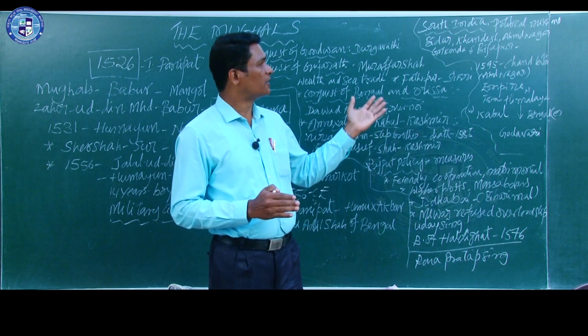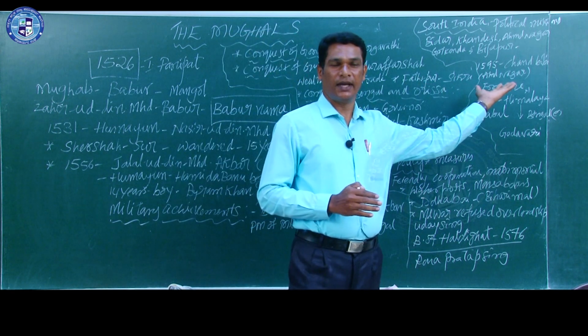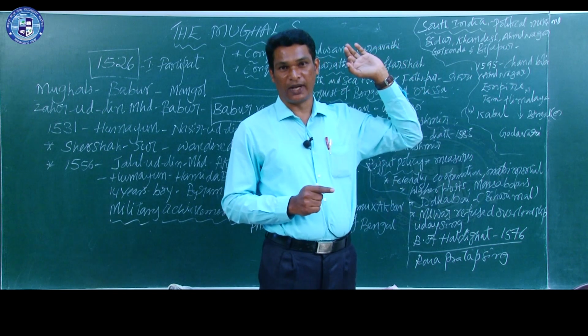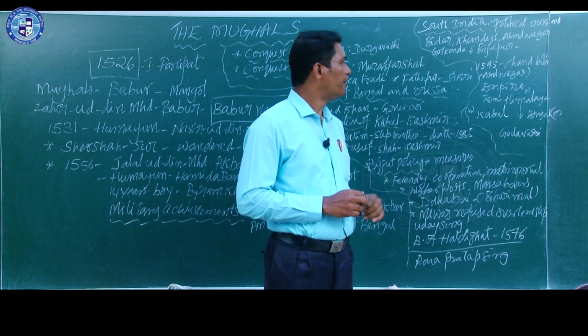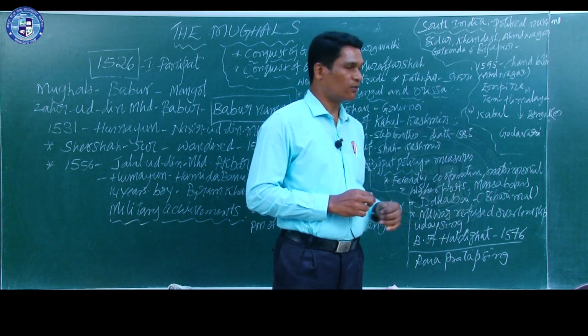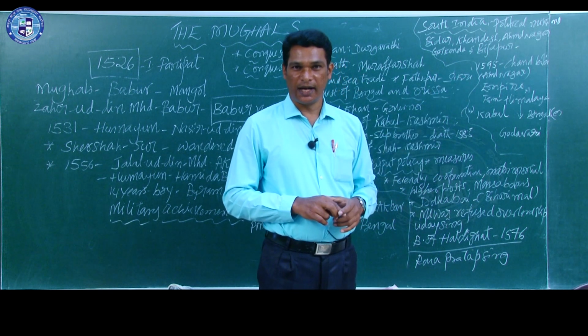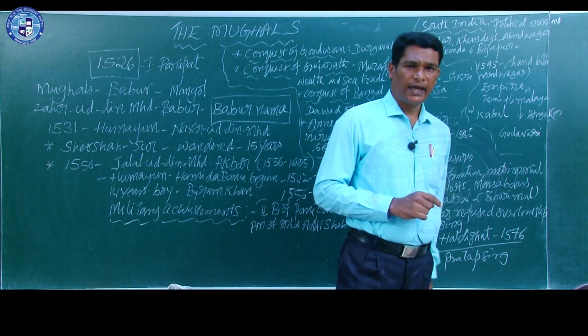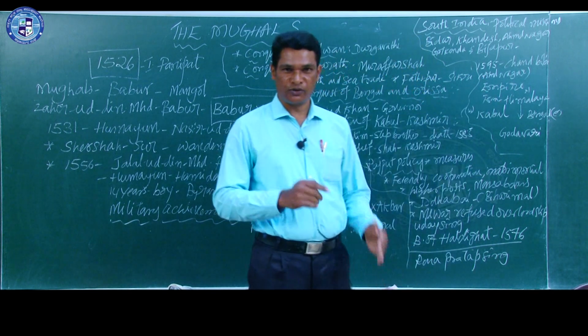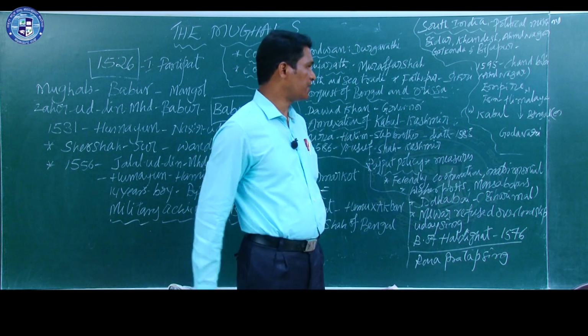So, she could not fight against this powerful army, and she lost in the battle, and Ahmednagar was annexed to Akbar's empire. So, like this Akbar extended his empire towards the southern parts of India also.